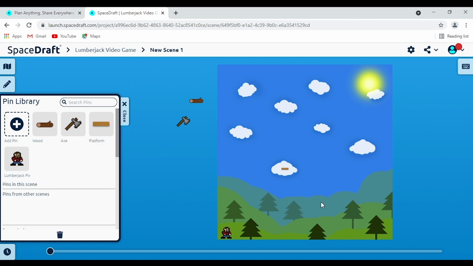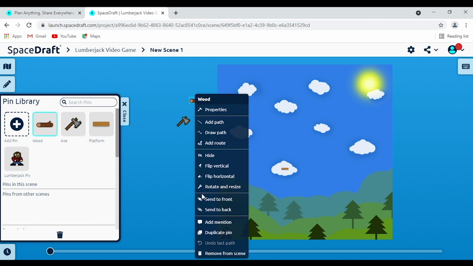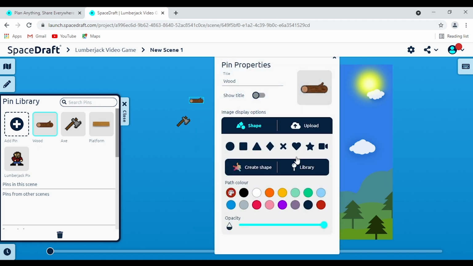So using what I covered before, I've just added in a couple other pins here, which I'm going to introduce to the scene very soon. But for now, let me show you how you can further manipulate and move these pins. So we're going to right click on the pin, and it's going to bring up this tab here with all these different features here. Let's go over the first one here, which is properties. So clicking on that simply just opens up the pin properties tab again. So it's just another way to access that, so you can very quickly manipulate and change things here if you need to.